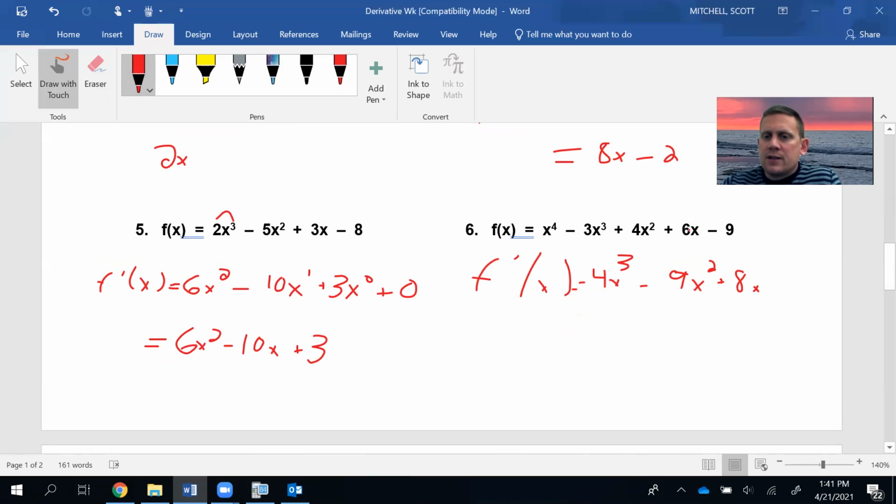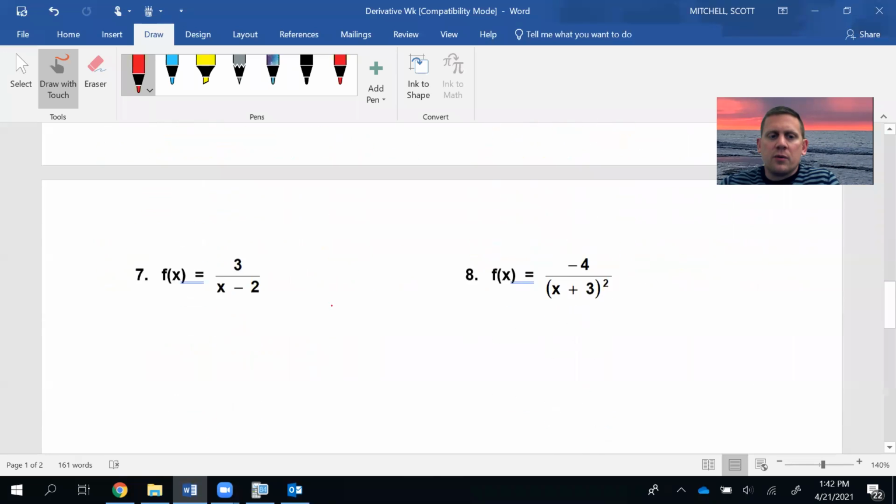And then take the derivative. You got 1 times 6 is 6. It's x, so you take 1 away. And then the derivative of any constant is 0. So again, I'm not going to continue to write that over and over again. Once I know that, it's 0. Boom, it's gone. All right. So there's your answer in number 6.